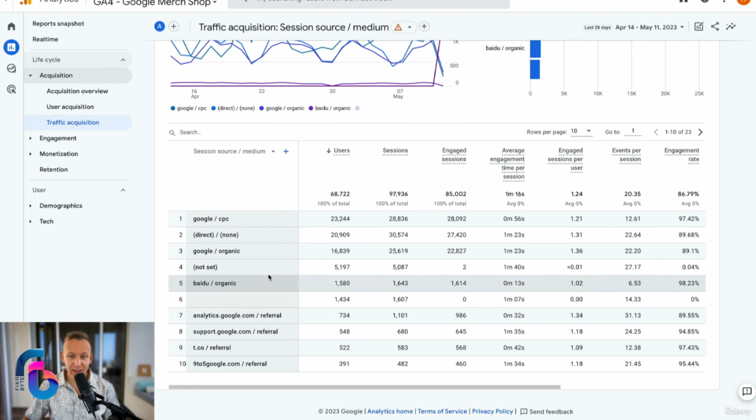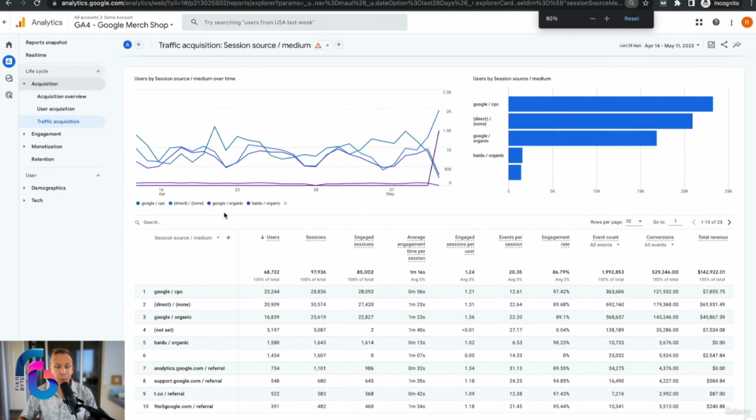Okay, now let's dive into the real goods here and understand what are the best marketing channels for us to use. And this is super important for our marketing strategy and taking ours or someone else's business to the next level of profit. So the first thing I'm going to do is just zoom out a little, because again, what we're looking at here is going to be the highest quality traffic, like always when we're talking about profitability.